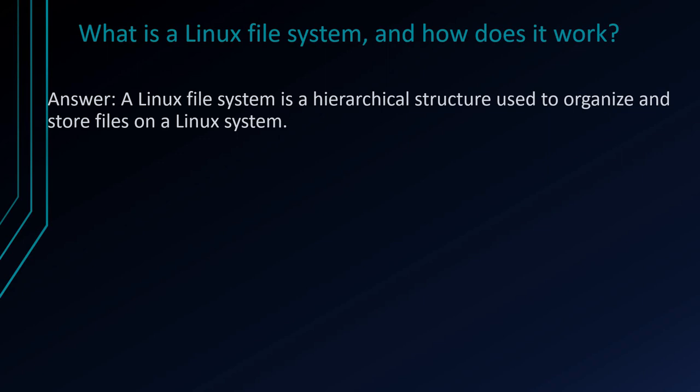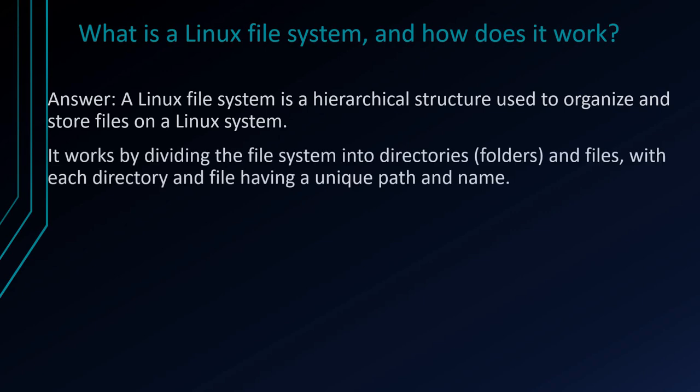What is the Linux file system and how does it work? A Linux file system is a hierarchical structure used to organize and store files on a Linux system. It works by dividing the file system into directories, folders and files, with each directory and file having a unique path and a name, and each file and directory will have a unique ID, which is called an inode.